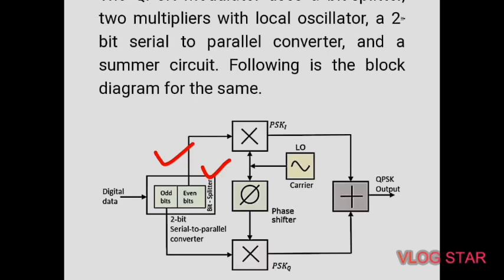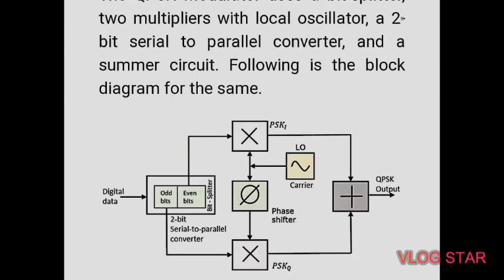So these 2 bits, even and odd bits, are separated by the bit splitter filter and are multiplied with the same carrier to generate odd BPSK, which is called PSK1, and even BPSK, called PSKQ. So this is PSKQ and this is PSK1. This PSKQ signal is phase shifted by 90 degrees before being modulated. The QPSK waveform for these 2 bits input is as follows, which shows the modulated result for the different instances of a binary input.